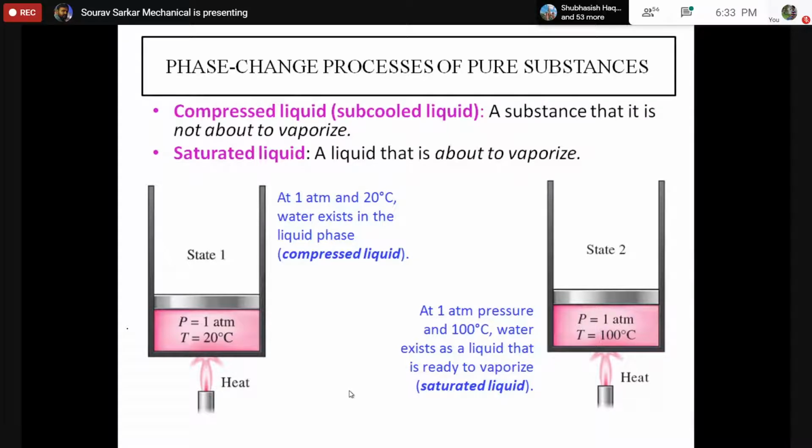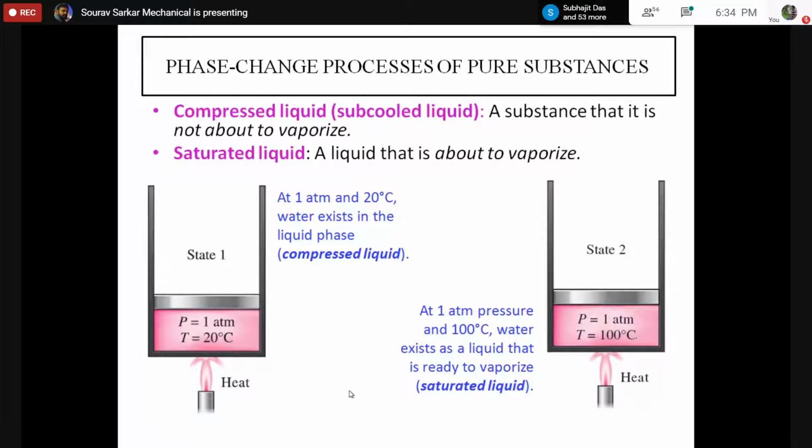Do you agree with me? Because the temperature is 20 degrees and the pressure is 1 atm, this liquid is not going to vaporize right now. It may vaporize. Let's see when it gets vaporized. So slowly, you can see the burner. You are slowly supplying heat. The temperature will gradually rise, and after some time, the temperature will reach 100 degrees Celsius. Initially it will be 20, 30, 40, 50, 60, 70, 80, 85, 90, 100. So why is 100 important?